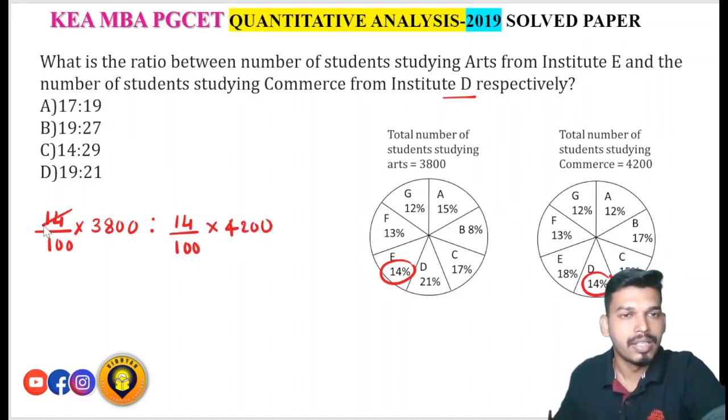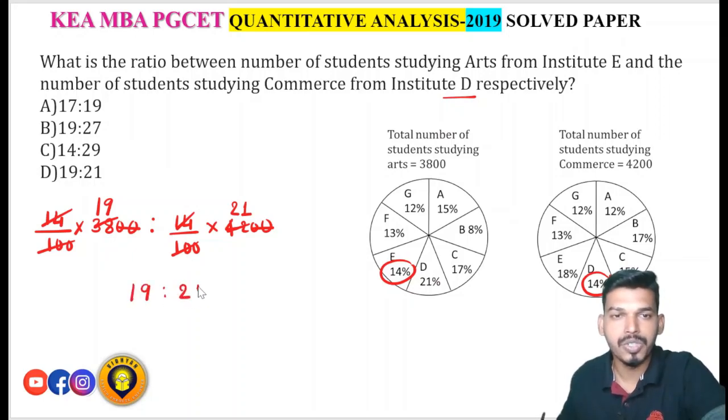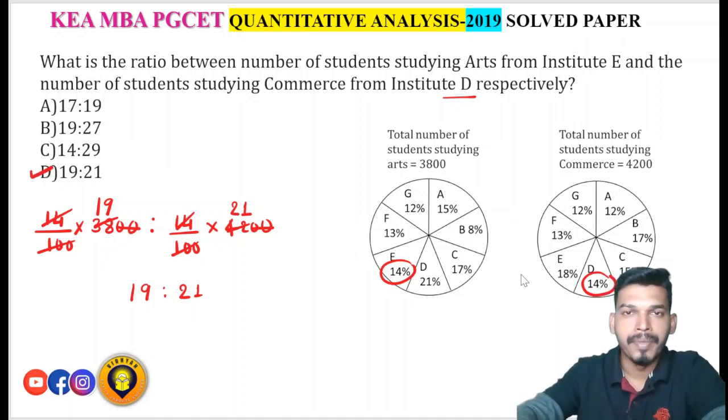So cancel the values which are common: 14 and 14 are common, and the 100s cancel. Dividing by 2, you get 19 times here and 21 times there, so the ratio is 19 is to 21. Option D is the right answer. Next question.